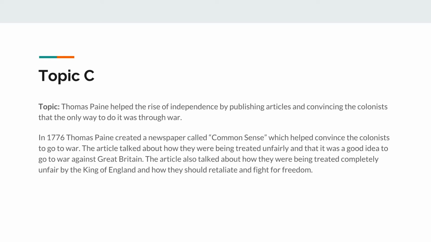Topic C. Thomas Paine helped the rise of independence by publishing articles and convincing the colonists that the only way to do it was through war. In 1776, Thomas Paine created a newspaper called Common Sense, which helped convince the colonists to go to war. The article talked about how they were being treated unfairly and that it was a good idea to go to war against Great Britain. The article also talked about how they were being treated completely unfairly by the King of England and how they should retaliate and fight for freedom.